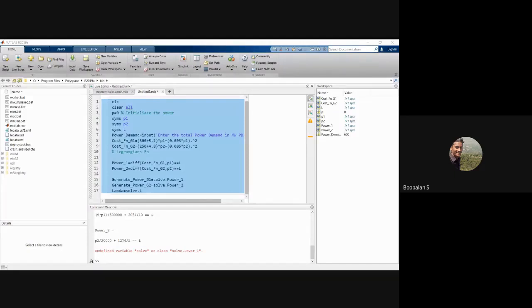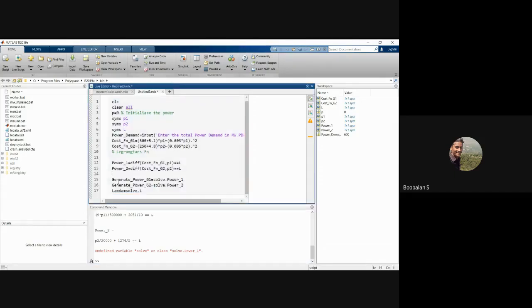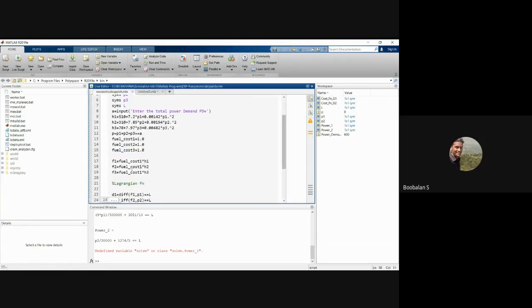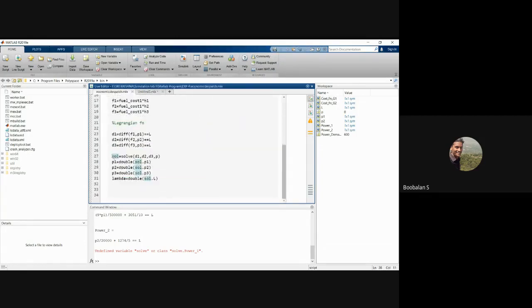Actually, the solve function, we need to find out. I just missed it over here. Actually the solve function should be in the form of SOLV, shouldn't it be solve? So definitely we need to use the solve function. Solve of what? We need to use power and power 2. So anyway, we'll try. I'm going to use one more variable. We'll try, just keep it as SOLV. I already worked on it over here, right? I just missed this one statement over here. I used this statement over here, and I just missed it over here, right?